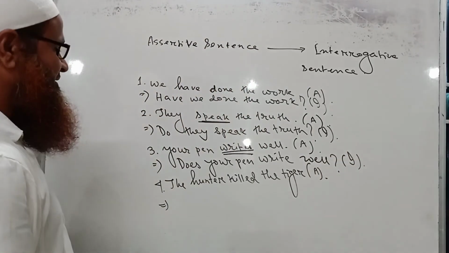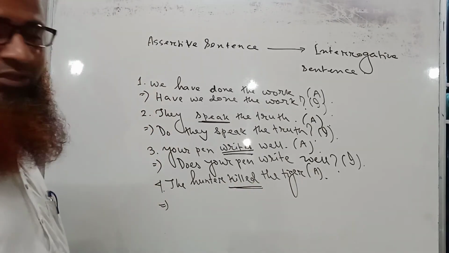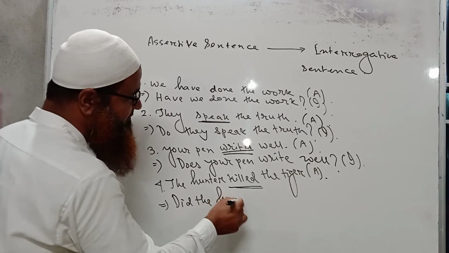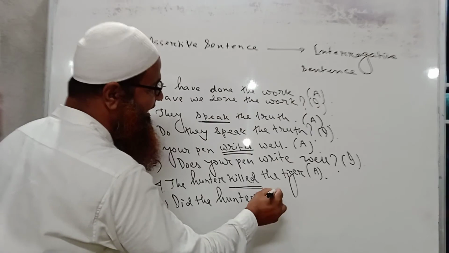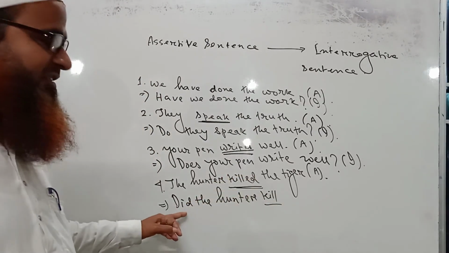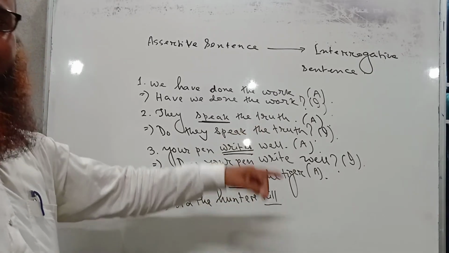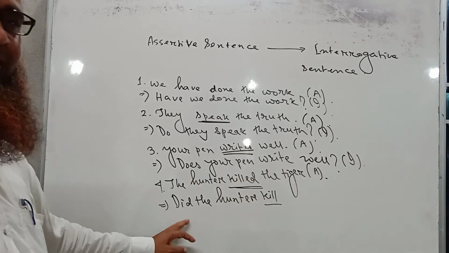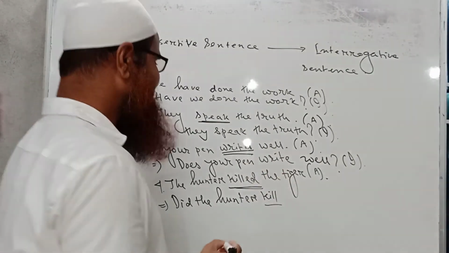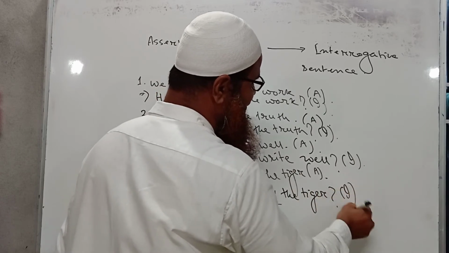Next and the last one, the hunter killed the tiger. The verb here is killed and it is in past tense. So we have to take the help of did. Okay, did the hunter kill? It will be kill only, not killed. Why? Because we have already used the past tense form of did in place of killed. That is why kill will be in its present form. So ed is not required here. Did the hunter kill the tiger? Question mark. So it is interrogative.